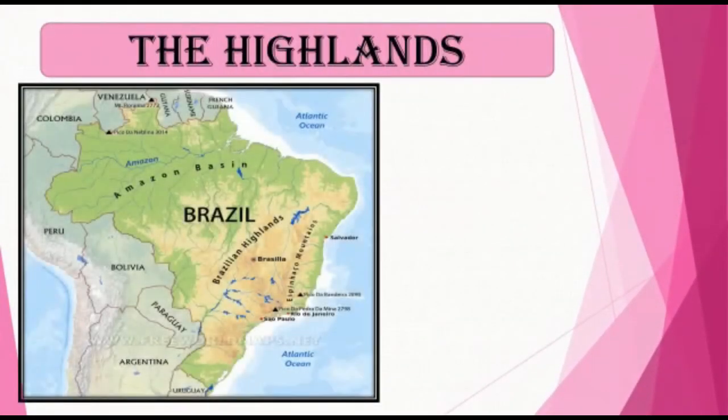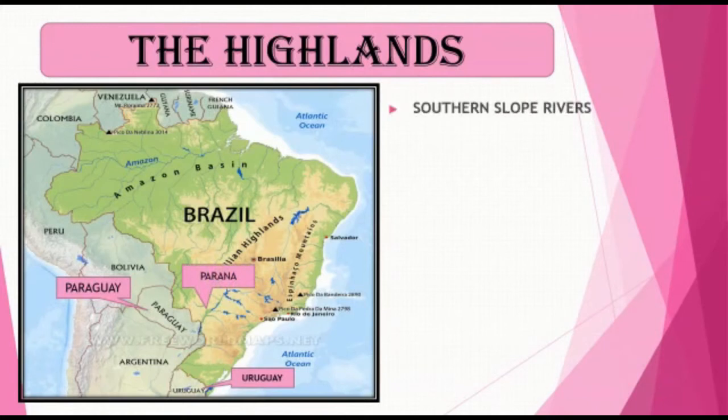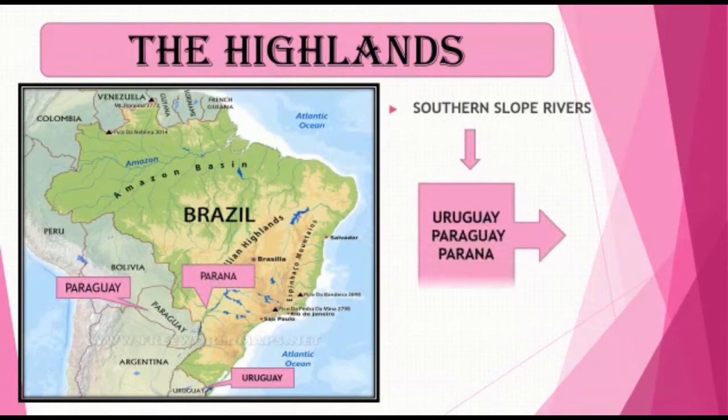Major rivers like Uruguay, Paraguay, and Parana originate from the southern slope. These rivers flow from Brazil and enter Argentina.